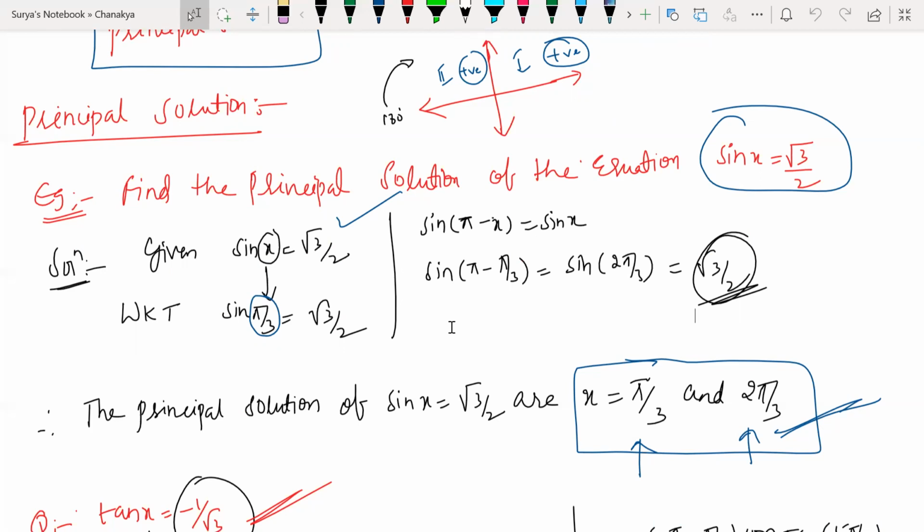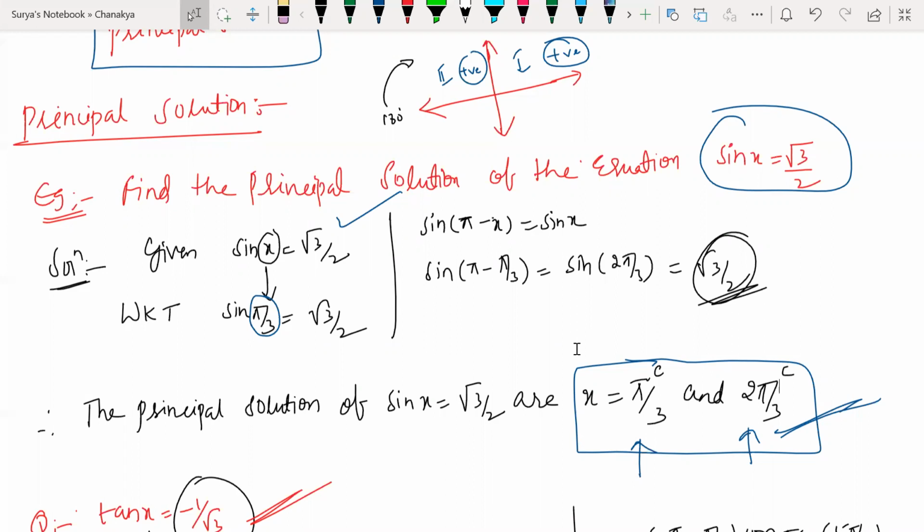Guys, whatever solutions we are reading here are supposed to be always in radians only. So look at this, we are reading radians here, also radians. Every solution we are reading in terms of radians. So why is it supposed to be in radians? Why in the form of pi? Because the function changes as the quadrant moves forward.